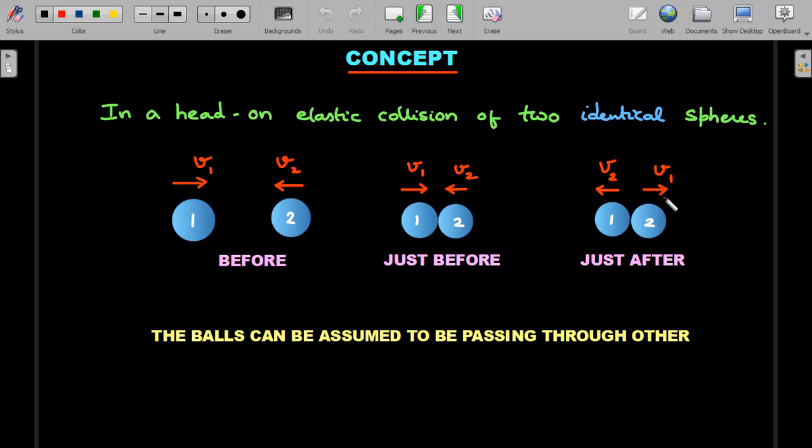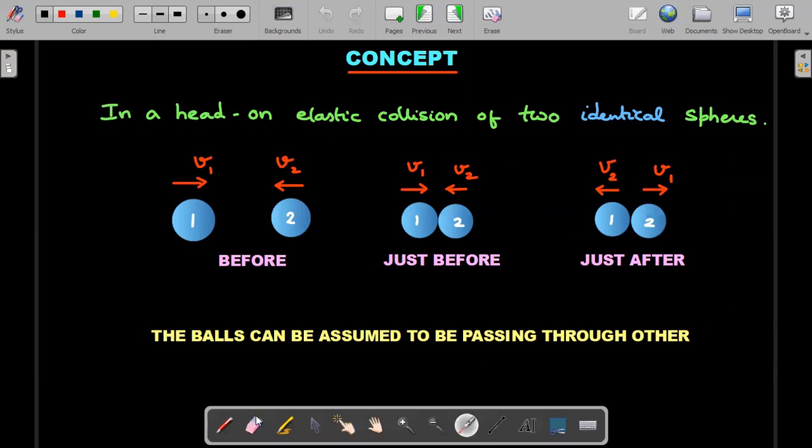Okay, actually speaking, if these two are indistinguishable, I have labeled them here. Imagine I have erased the label. Okay, so look here on the right of the screen. If I am really removing the label like this, you can't even distinguish which one is 1 and which one is 2. You can actually think that 2 has passed on to the left side and 1 has passed on to the right side. They can be assumed to be passing through each other, without loss of generality, if the balls are indistinguishable.